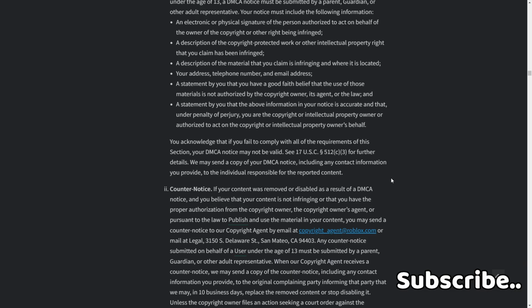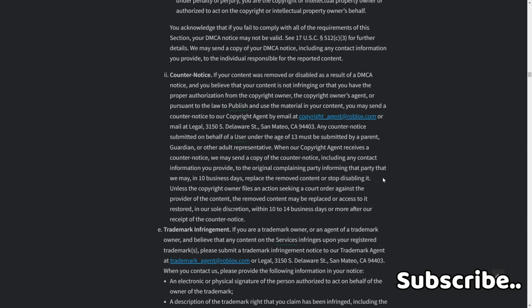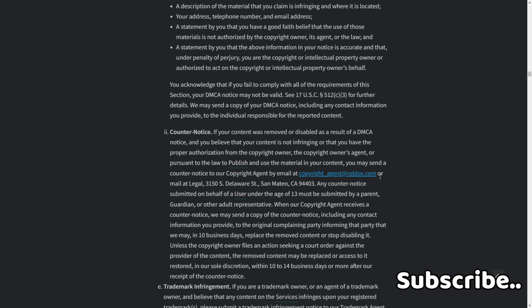You acknowledge that if you fail to comply with all the requirements of this section, your DMCA notice may not be valid. See 17 USC 512 for further details. We may send a copy of your DMCA notice, including any contact information you provide, to the individual responsible for the reported content.